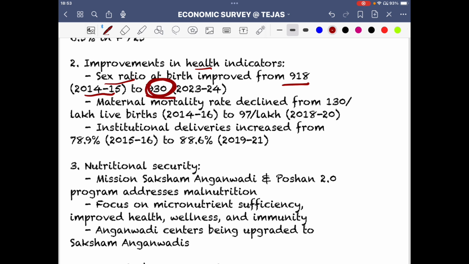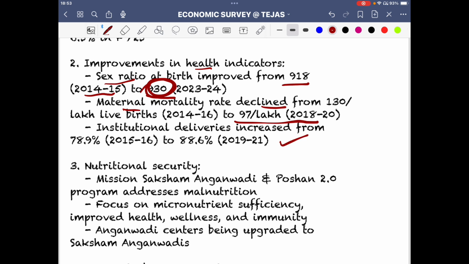So presently it is 930 girls per 1000 boys. So that is the sex ratio at birth. Maternal mortality has declined from 130 per lakh live births to 97. So there's an improvement that we get to see.